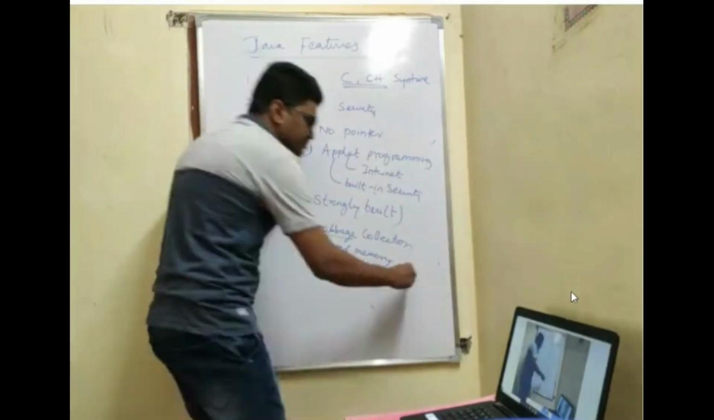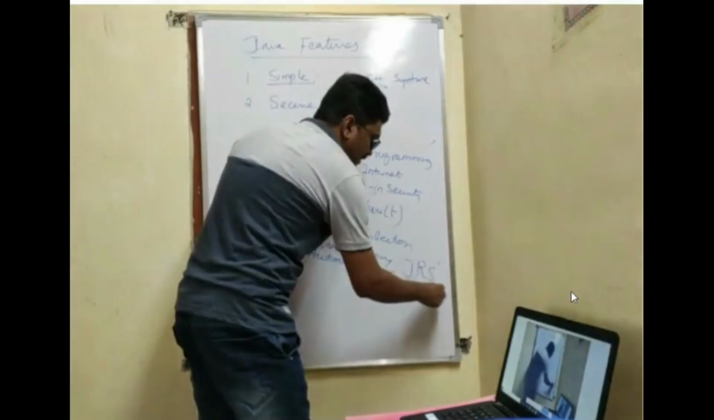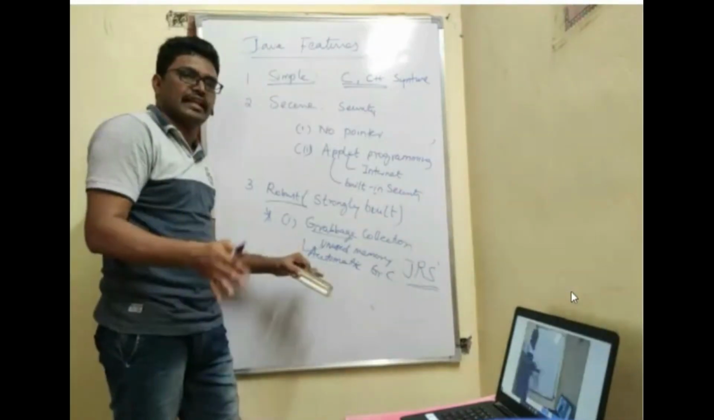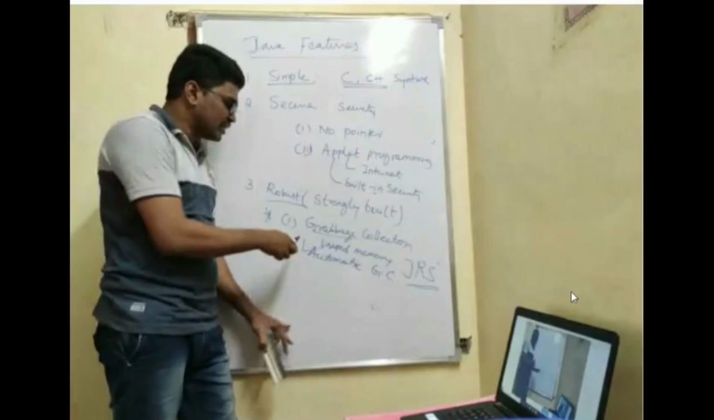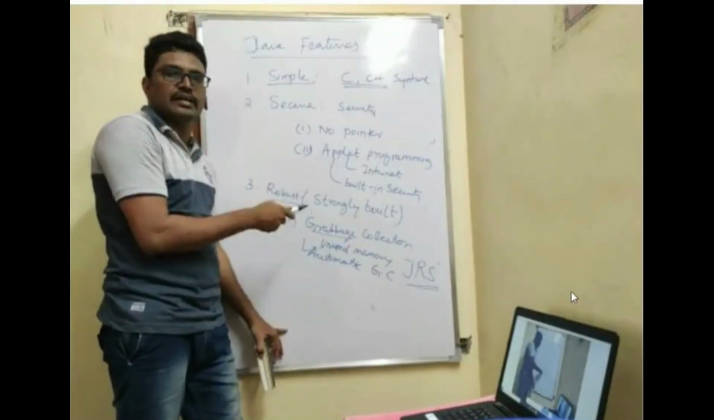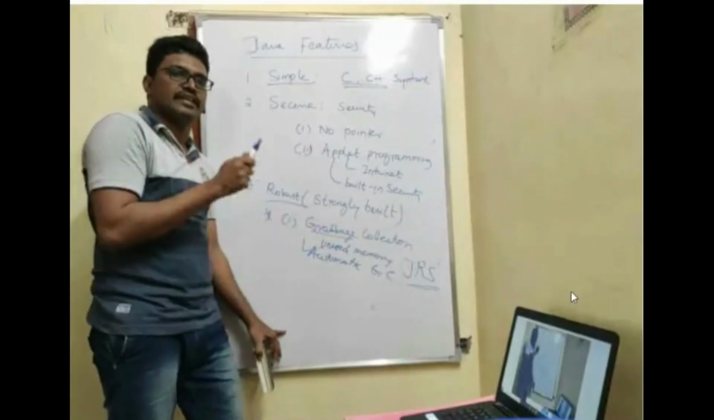We'll call it as JRS, the Java runtime system. That is, it consists of all the things, compiler, everything. So now this garbage collection will be done automatically by the Java runtime system. The programmer need not worry. That is why your Java is robust.